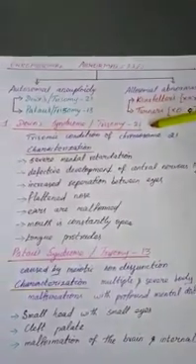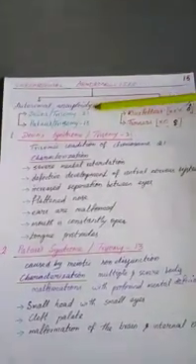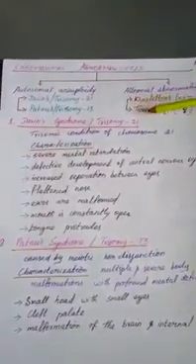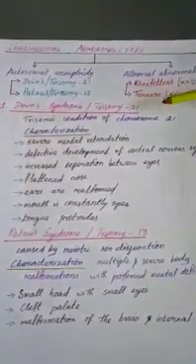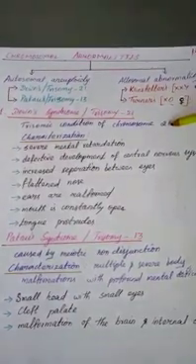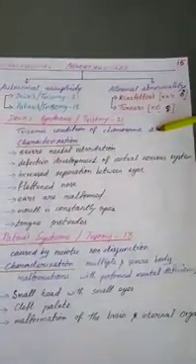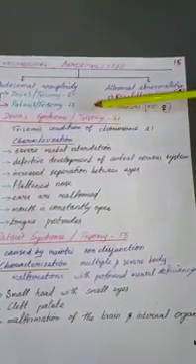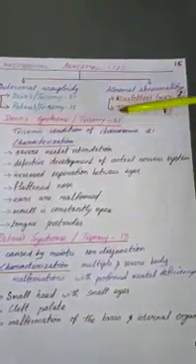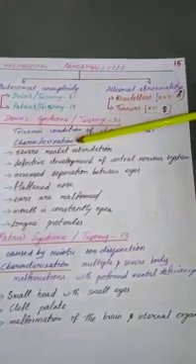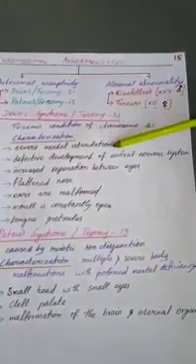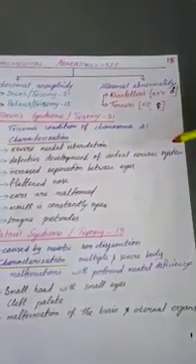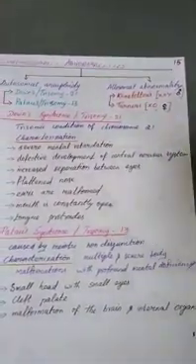See the first one, in autosomal aneuploidy, Down syndrome, trisomy 21. It is a trisomic condition of chromosome 21. Normally the chromosomes occur in paired form, isn't it? So one extra chromosome is added here, so it is called trisomic condition. The characteristics of Down syndrome are severe mental retardation, defective development of central nervous system, increased separation of eyes.